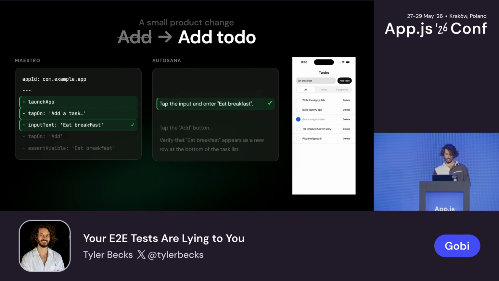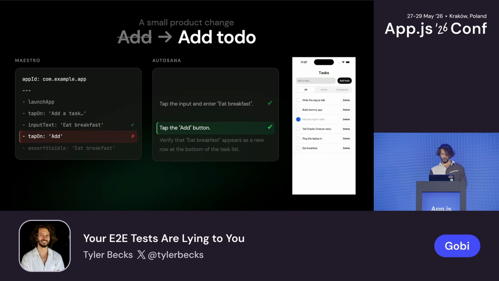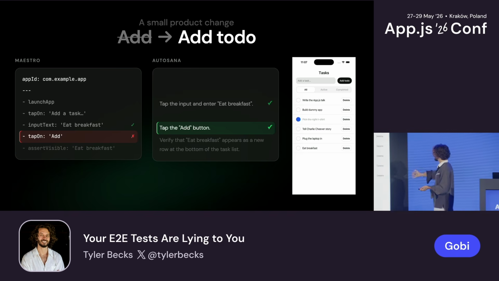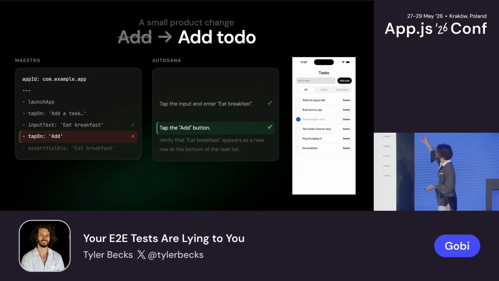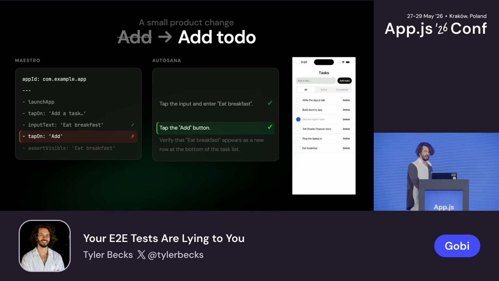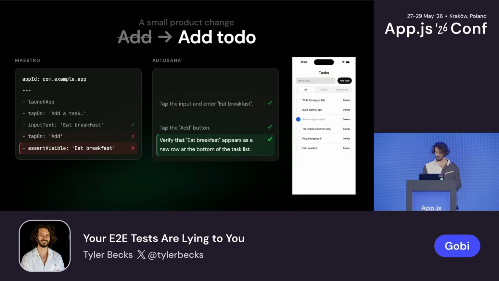OK. We type in eat breakfast. We click on the add button. However, we were asserting by the text, as I mentioned before. The test on the left is failing, but Autosana, being an agent, screenshotted the app, looked at it, and figured out that the add to do button is the add button. It continues to pass, and the test succeeds. Our test on the left is flaky, and it fails.